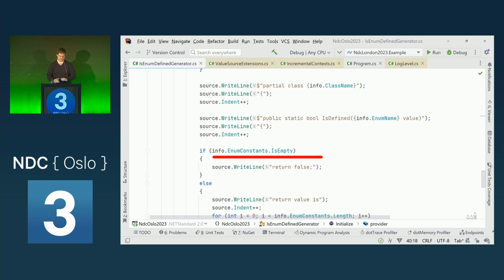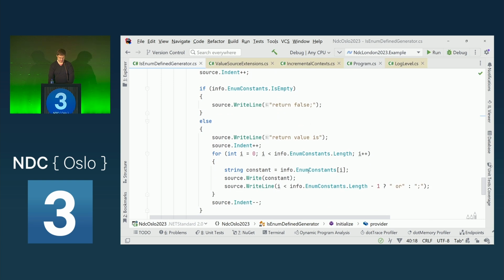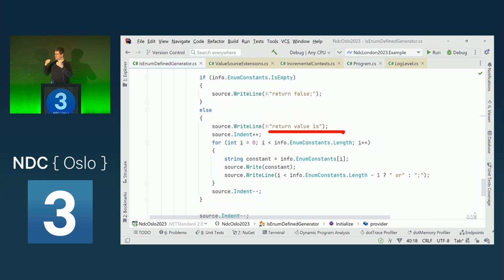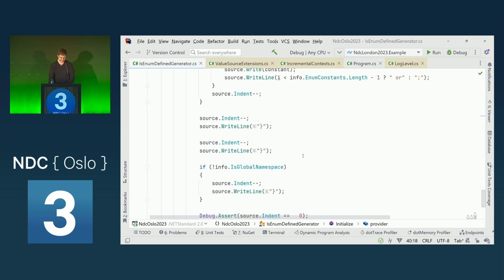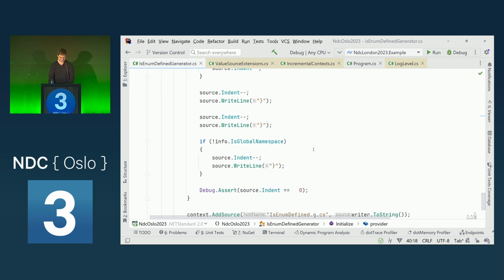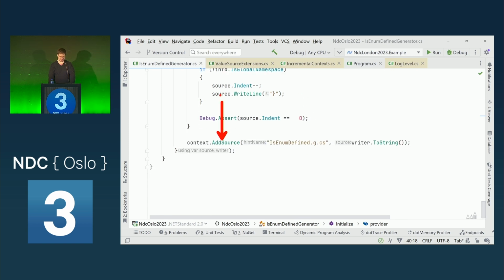Then we want to understand, do we have any constants in this enum? If not, we return false. Otherwise, again, line by line, we create this switch expression. And here we do some indentation to format this nicely. And then we close all the braces again. And at the very end, we call the method add source. This is then what really adds this code to the compilation, and we give it a name ending in .g.cs.